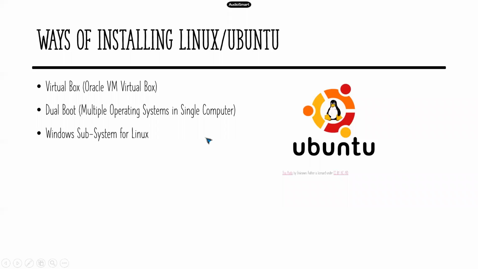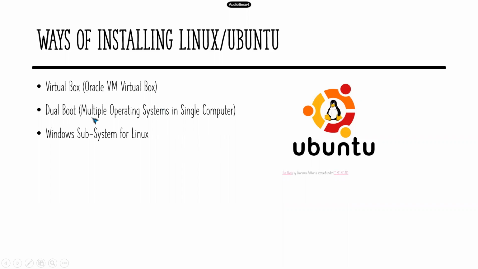This is mainly for Ubuntu. So here are three ways of doing that. I will provide only the links, I am not going to explain the procedure. First is VirtualBox. VirtualBox means in your native Windows system, you can run Linux. So that is one way. We'll discuss in a little more detail in the next slide.